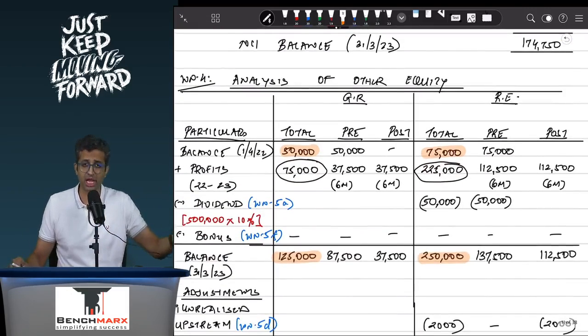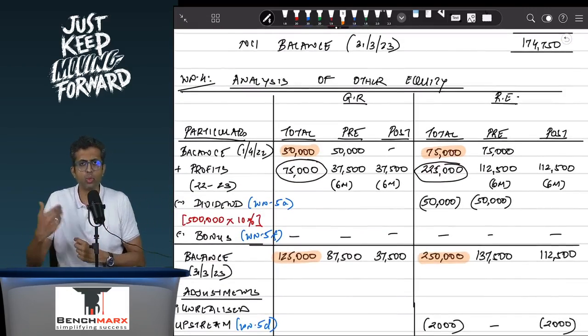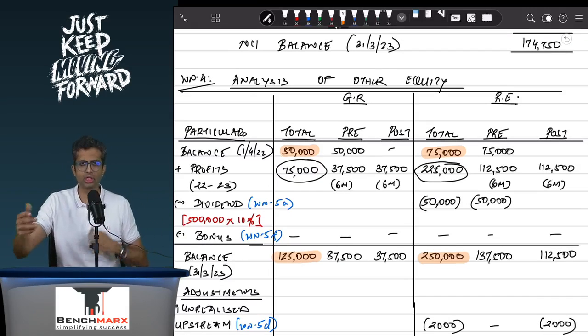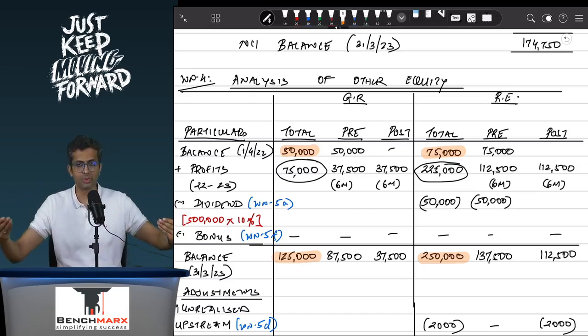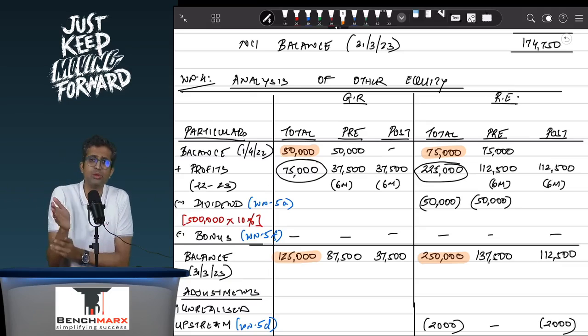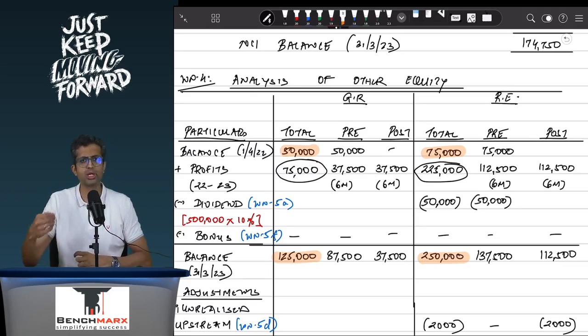You will post that. Now during the year, why would these balances change? Well, they will change due to profits earned during the year, that is 22-23, and also appropriations. Now appropriations over here are of two types. One is dividend, one is bonus. So there will be an increase due to profits, and then there would be a reduction due to, let us say, dividend or bonus as a case may be. So we will do these workings.